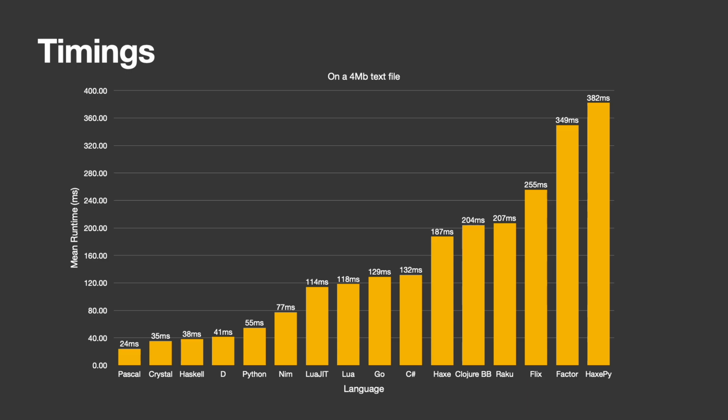Raku has a bit of a reputation for being slow, but I did expect this to be worse. Factor was disappointingly slow since it's compiled, but I'm pretty sure I wrote a very poor implementation. I included HaxPy just for a comparison of the sort of overhead you can expect versus handwritten Python. It's quite the hit, and I wouldn't say it's viable outside of niche circumstances.